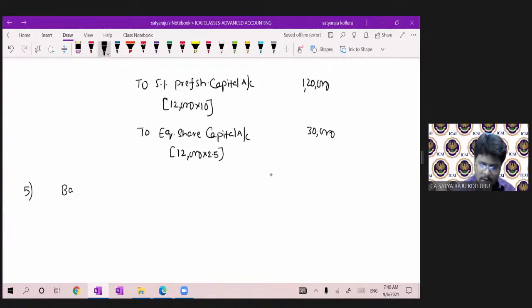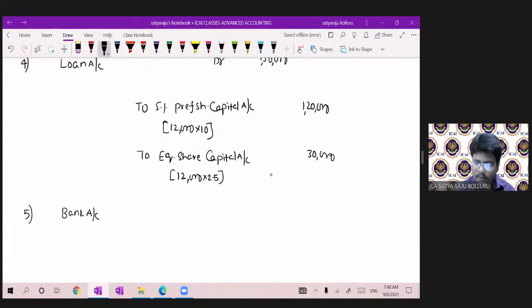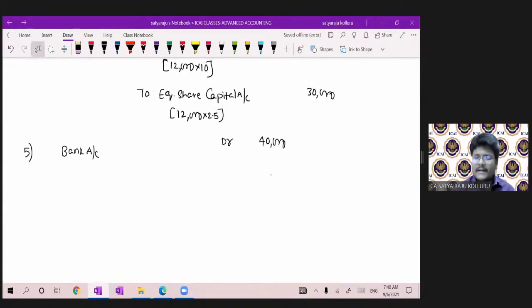Again, bank account debit or cash account debit, amount 40,000. Again, I am passing the direct entry. In examination, you can pass share application and allotment to share capital. Here I am recording the direct entry for time saving, to equity share capital account.